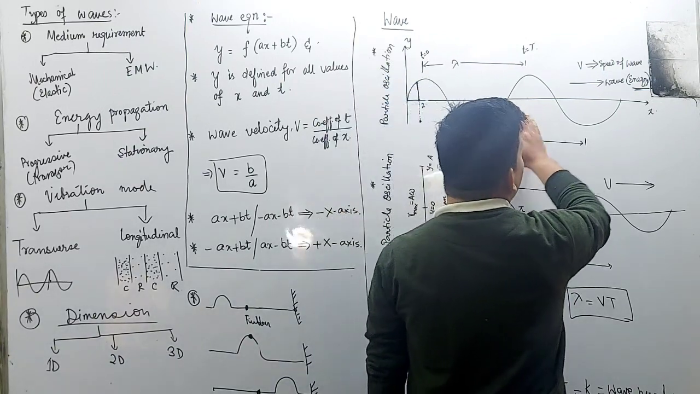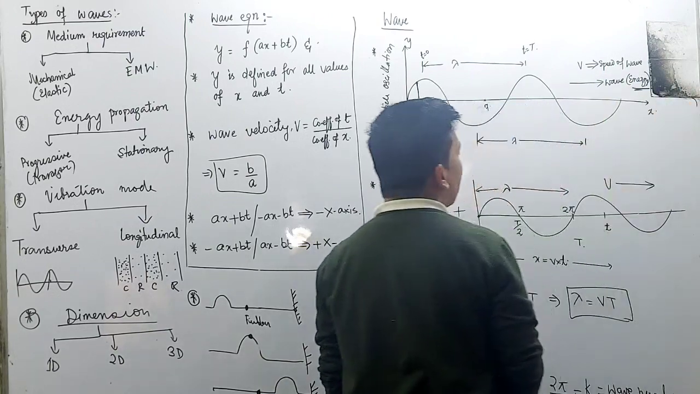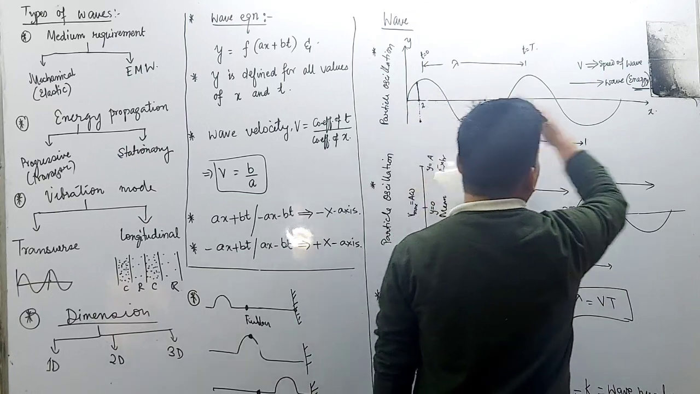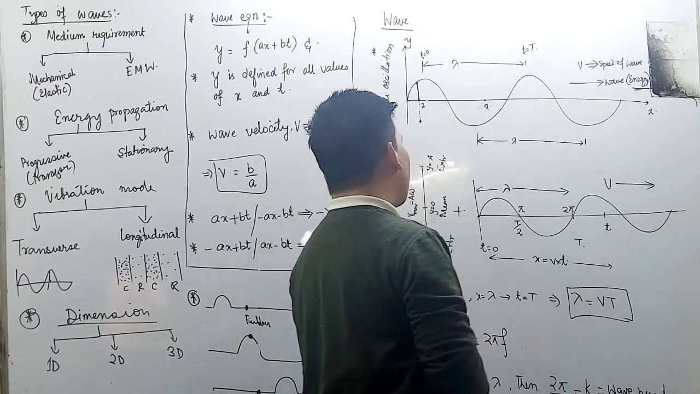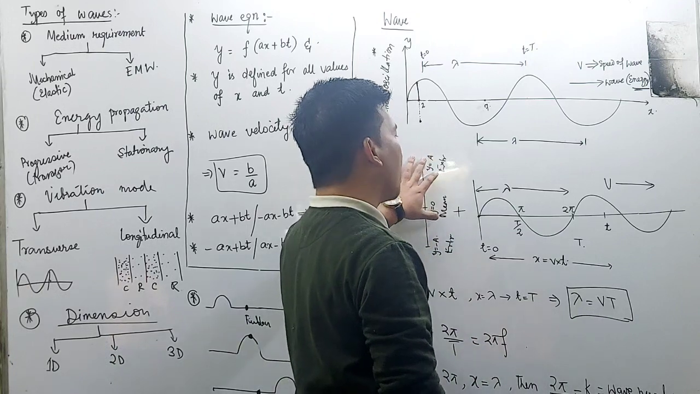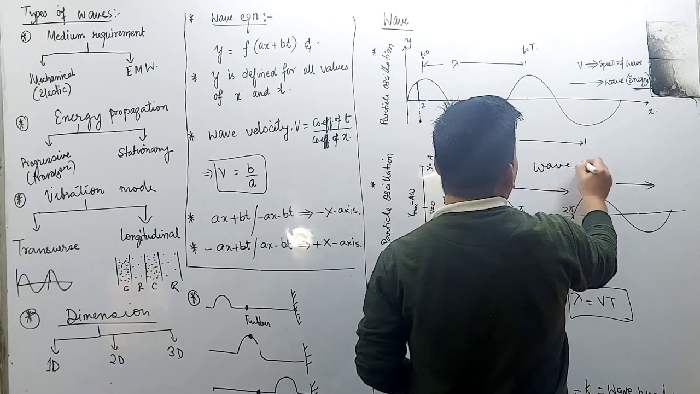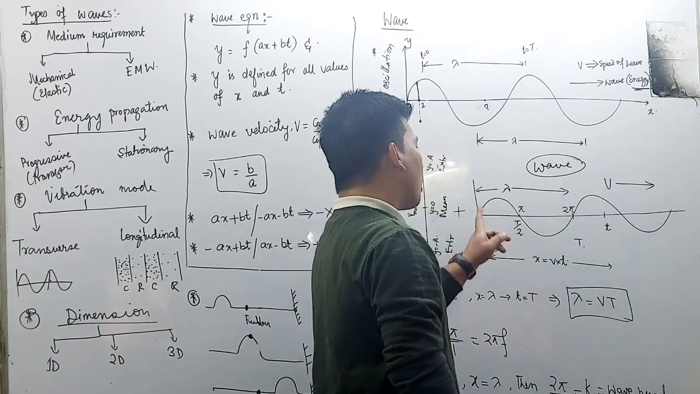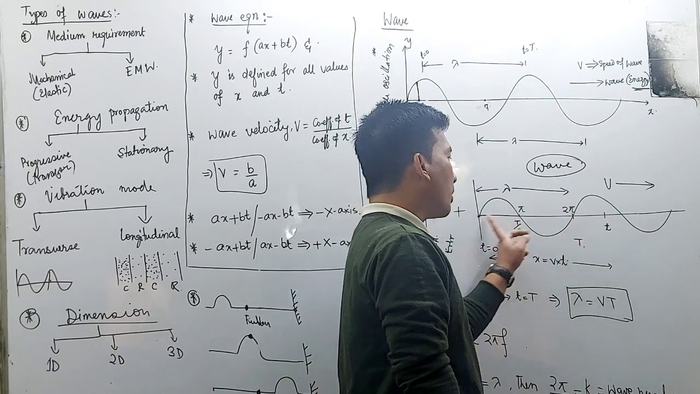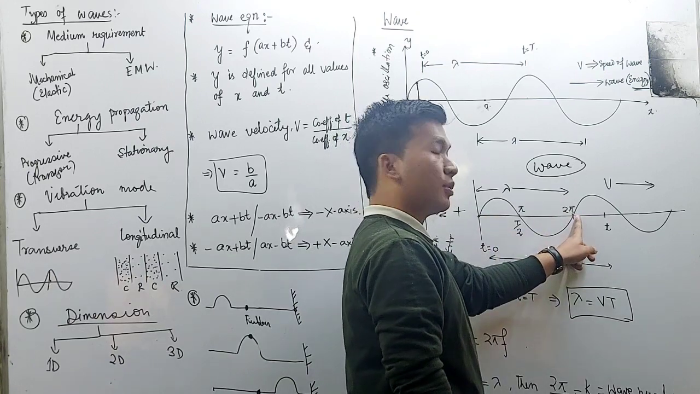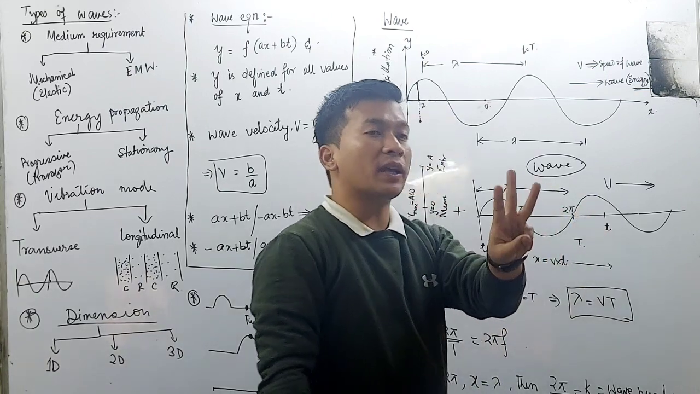Any wave will have its velocity in this direction. Displacement of the wave, velocity in this direction. This is the wavelength, and this is for the particle and this is for the wave, from here to here. This is lambda, the wavelength. From here to here, what is the angle produced? The angle produced is 2 pi. From here to here, what is the time produced?